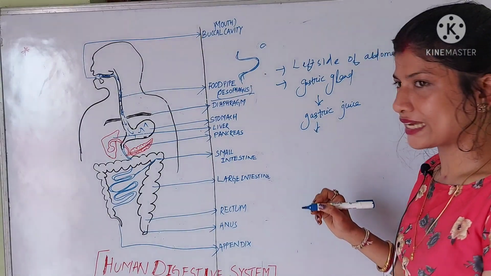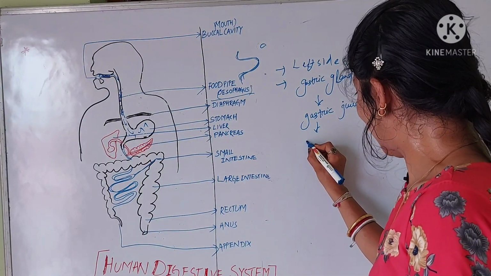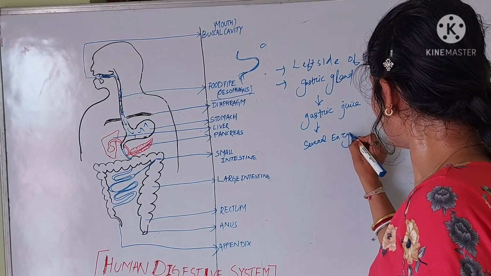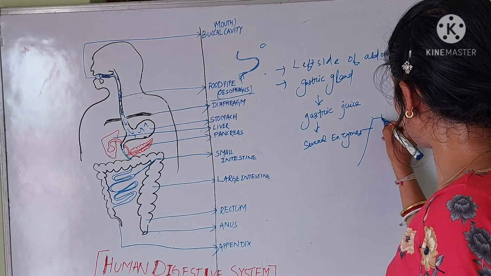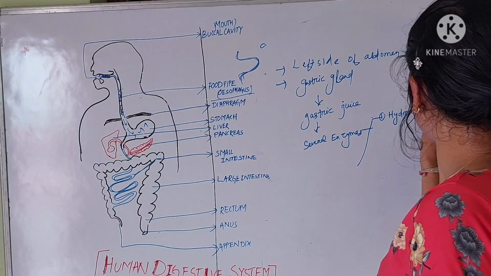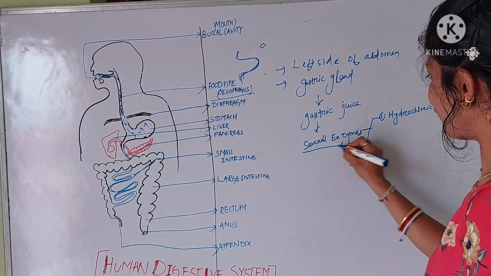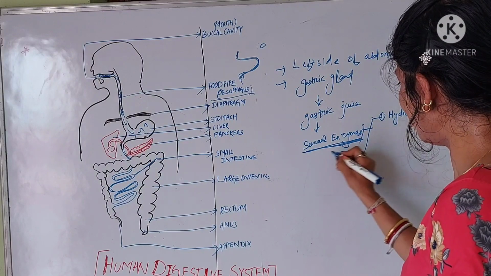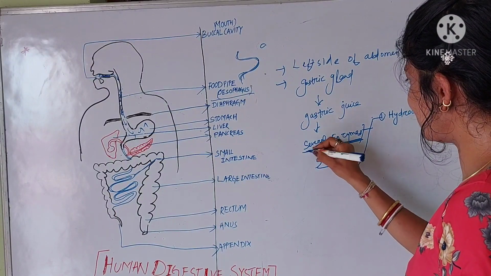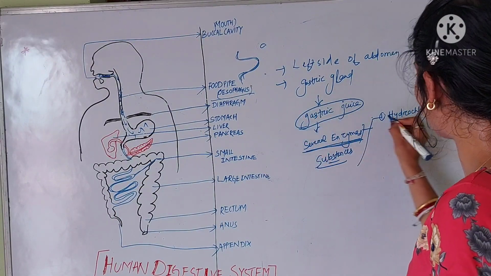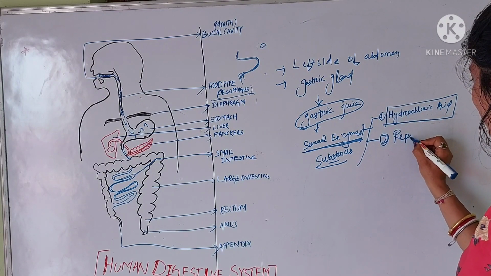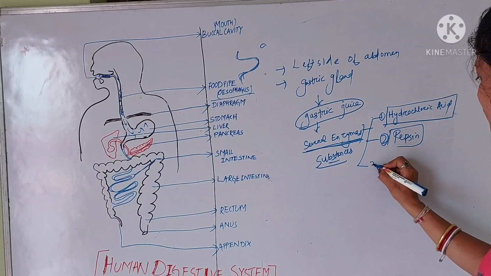What does the gastric juice contain? Several substances. First is hydrochloric acid, or HCl. The several substances secreted in the gastric juice are, first, hydrochloric acid, second, pepsin, and the third one is mucus.